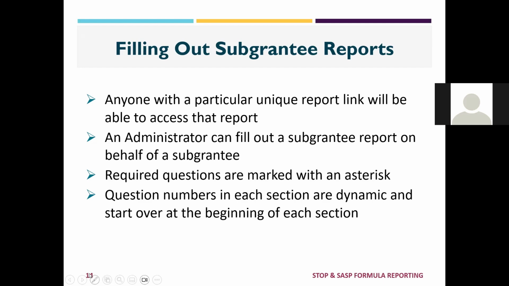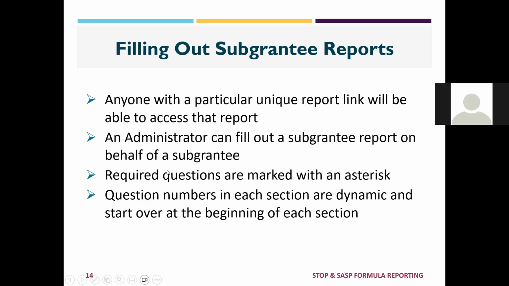Administrators are also able to fill out subgrantee reports on behalf of subgrantees using that blank link, just like a subgrantee would. There are required questions throughout the form that are marked with an asterisk, and if you were to try to skip one, it'll generate a validation error, which would also show up in the navigation bar with the yellow exclamation point.